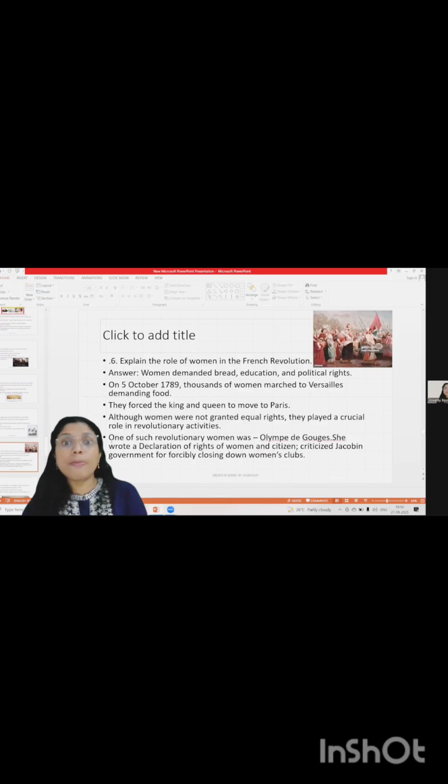Explain the role of women in the French Revolution. The Third Estate had to suffer a lot, so you should remember that the condition of women was extremely bad. Men had to compulsorily join the military and fight for the king's army.